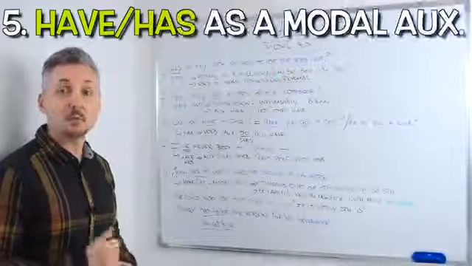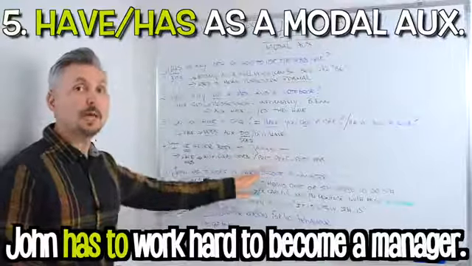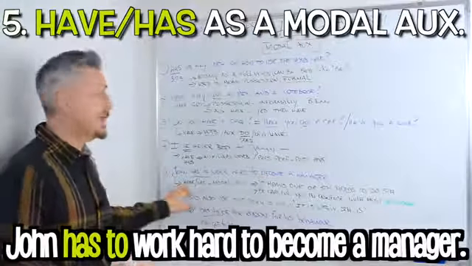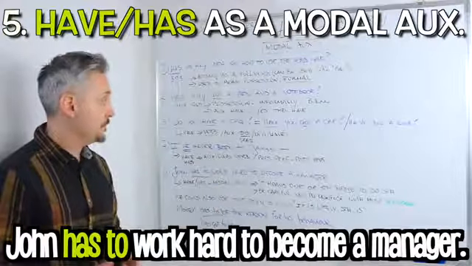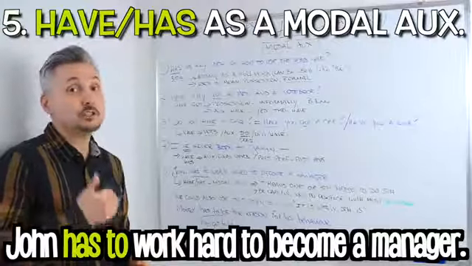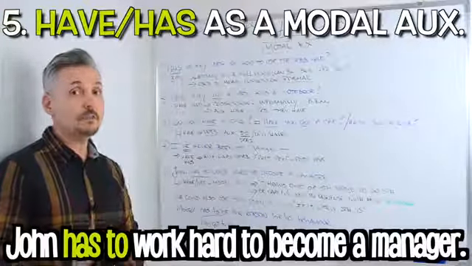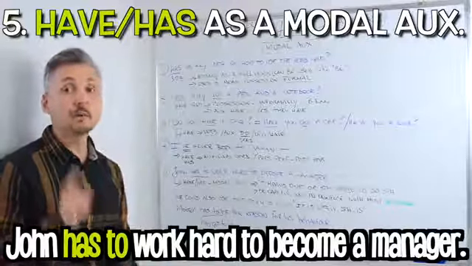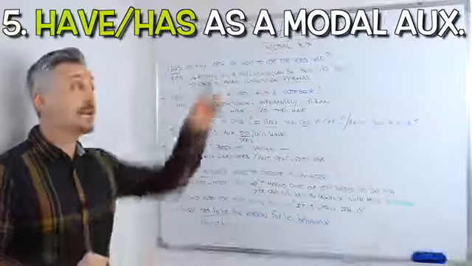My fifth example was, John has to work hard to become a manager. In this case, have or has to is a modal auxiliary, and it means one or something needs to do something. Be careful though, do not confuse it with must. If you wish to watch a lesson on have to and must, you may click there.